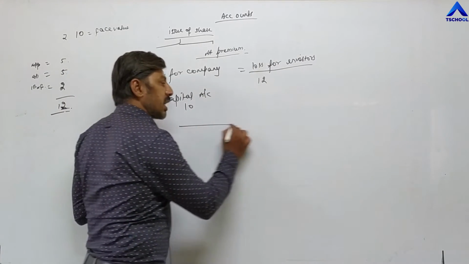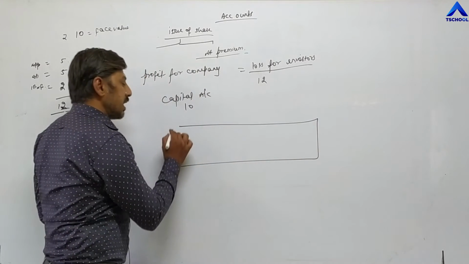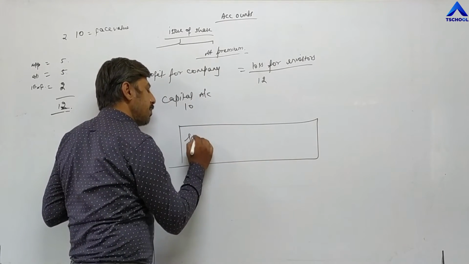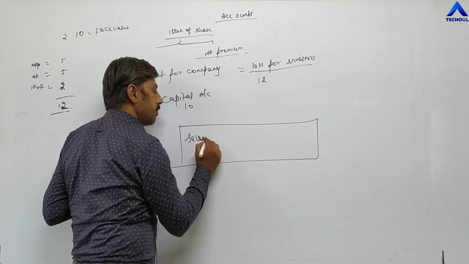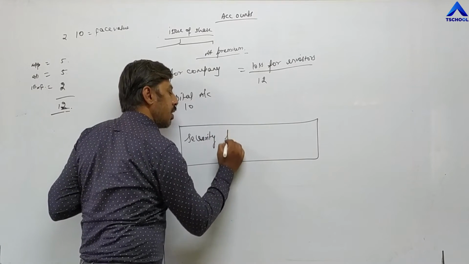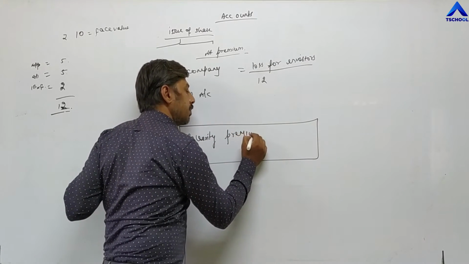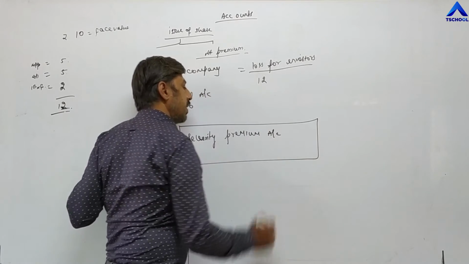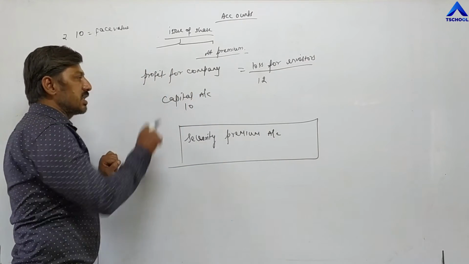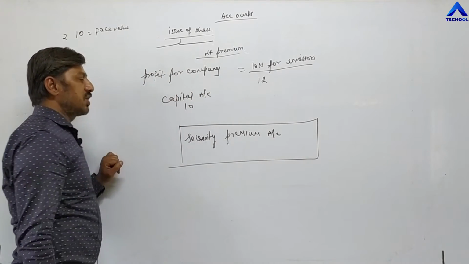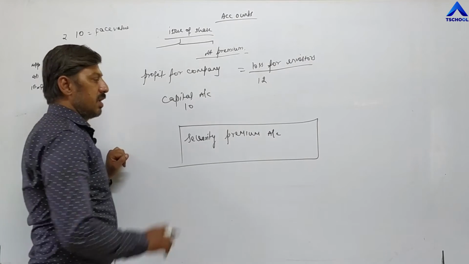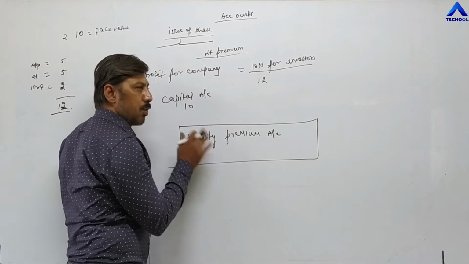transferred to the company's account, the company's separate account. That separate account is called the security premium account. This is the account maintained by a company, and the excess amount they receive on a share, meaning the premium, will be transferred to the security premium account.